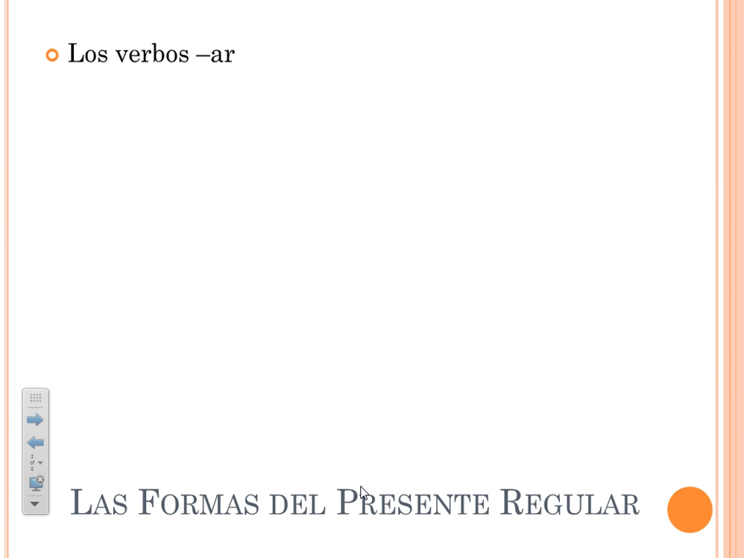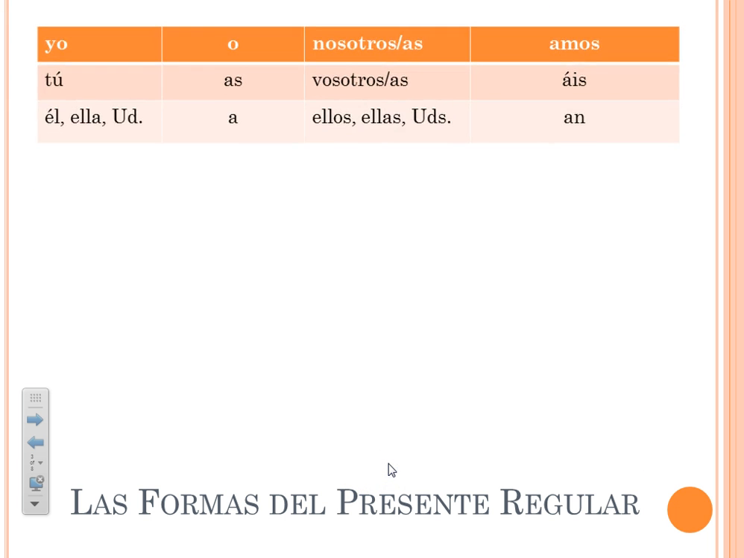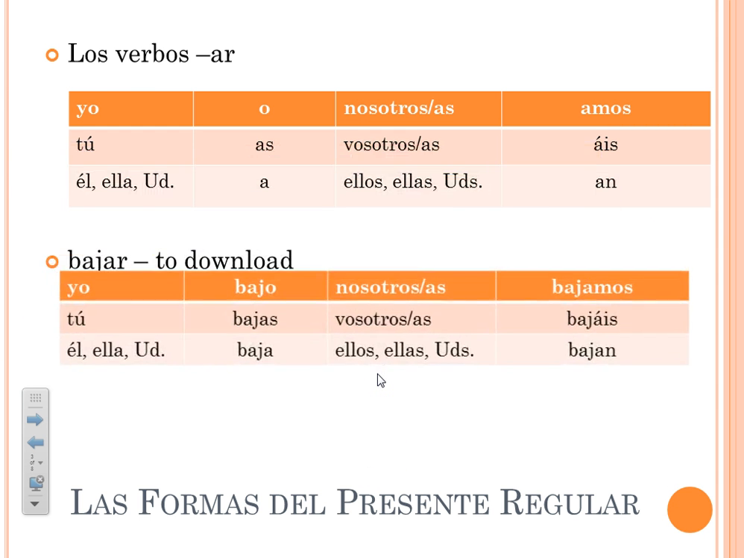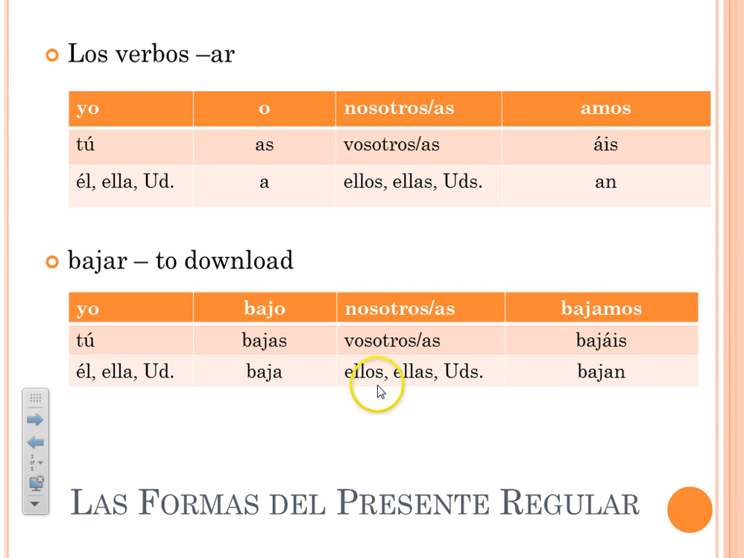Let's start with los verbos AR, AR verbs. If you'll remember, these are our verb endings for regular AR verbs: o, as, a, amos, áis, an. When we conjugate a verb, it looks like this. Here's an example with the verb bajar. Remember, dropping the infinitive ending, the AR, and adding on one of these endings tells us who is doing the action. In this case, who is doing the downloading. I download, you download, he or she downloads, etc.